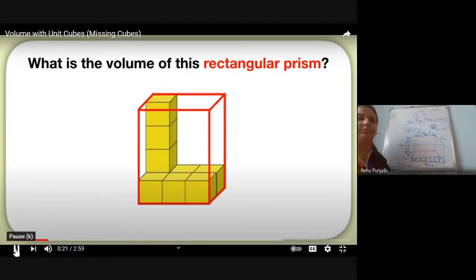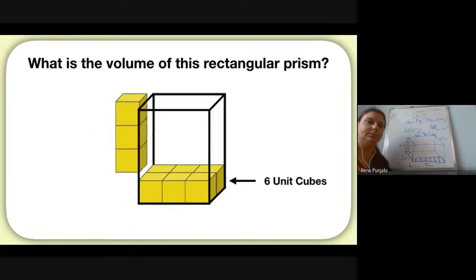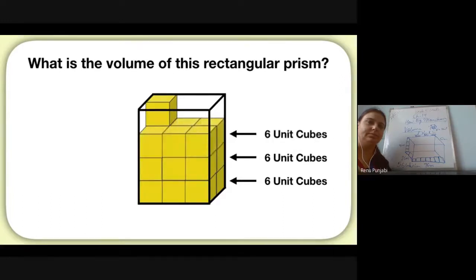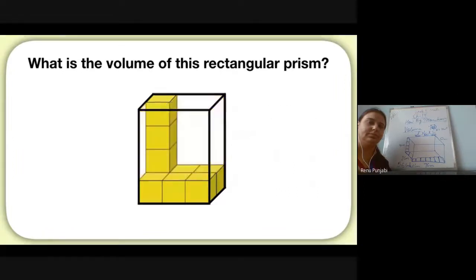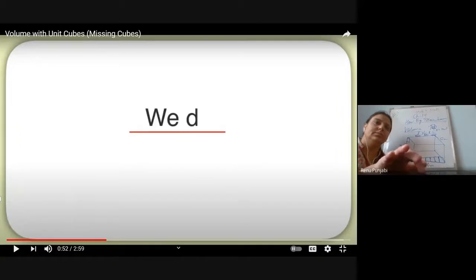Well, if we move this tall stack of cubes, it can help. Now we can see that there are 6 unit cubes in this bottom layer of the shape. Now, if we think about adding a second layer, we know it would just be another 6 unit cubes. A third layer would be another 6 unit cubes, and a fourth layer would be another 6 unit cubes. And so now we can tell it would take 24 unit cubes to fill up this rectangular prism.